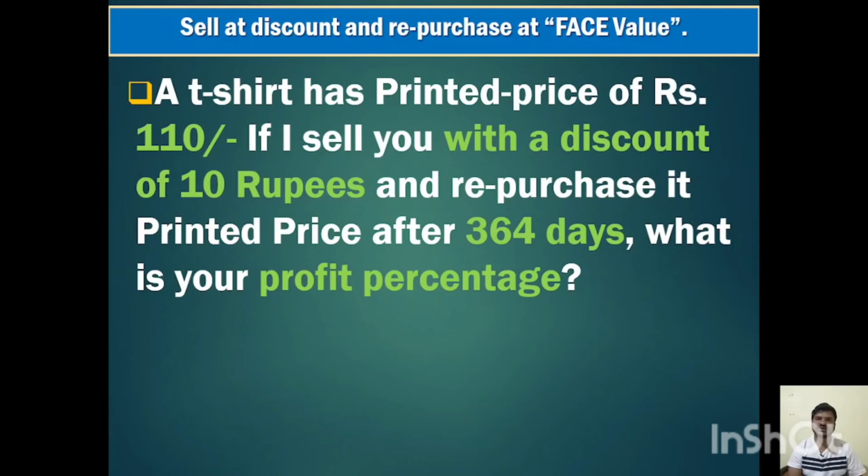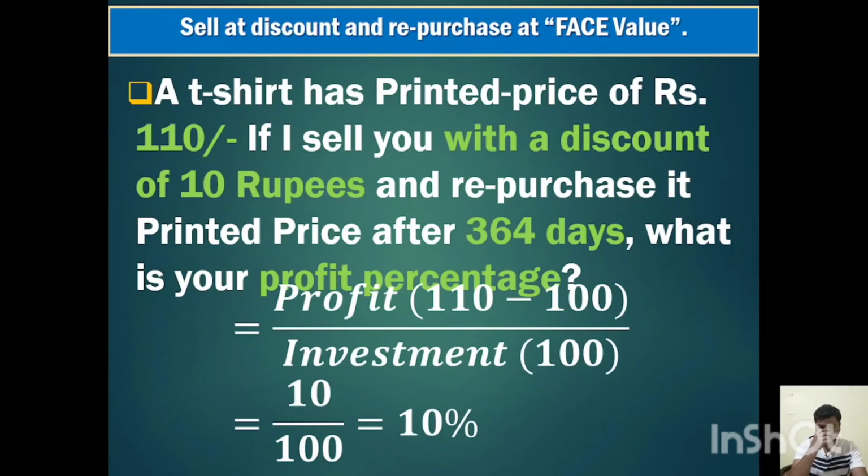Now I will give it to you at 100 rupees, and after 1 year I will take that t-shirt back at 110 rupees. So what will be my profit? I have got a profit of 110 minus my cost price of 100. My investment is 100. So 10 by 100 is 10%. In 364 days I got 10% interest.